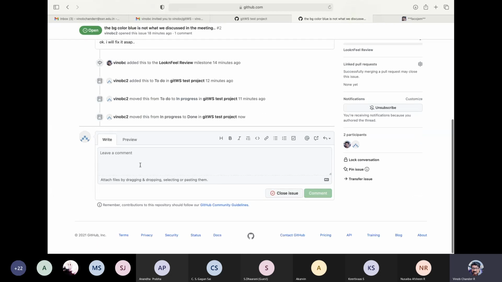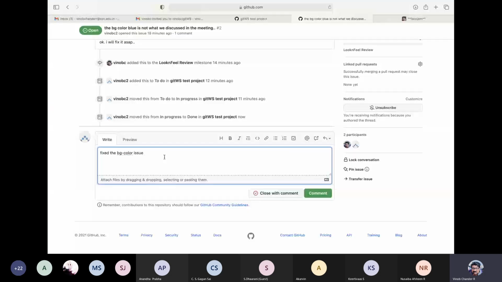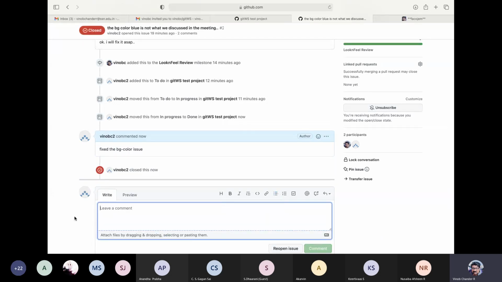So you can make a comment saying, fixed the BG color issue. Although we have not fixed it, I am assuming it is done, because it has been given as homework for you guys to do yourself. Once you do that, you can do the project management work: move your card from in progress to done, write a comment saying you have fixed the BG color issue, and then either just comment or close with the comment. So I am closing it with a comment, and the issue is closed now.